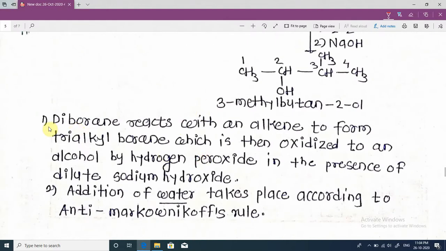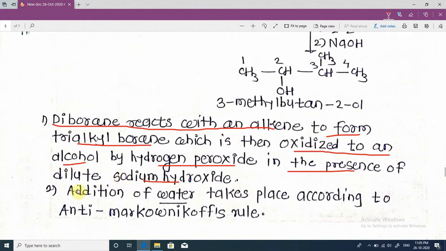See the explanation of hydroboration oxidation. Diborane reacts with an alkene to form trialkyl borane, which is then oxidized to an alcohol by hydrogen peroxide in the presence of dilute sodium hydroxide.